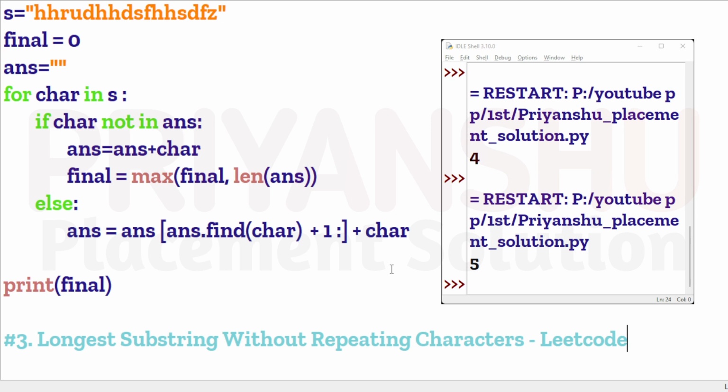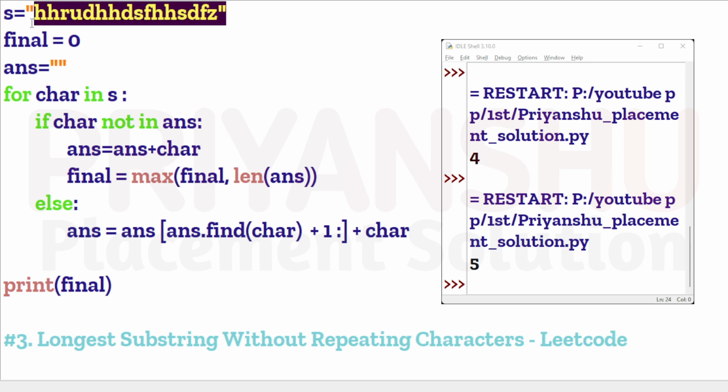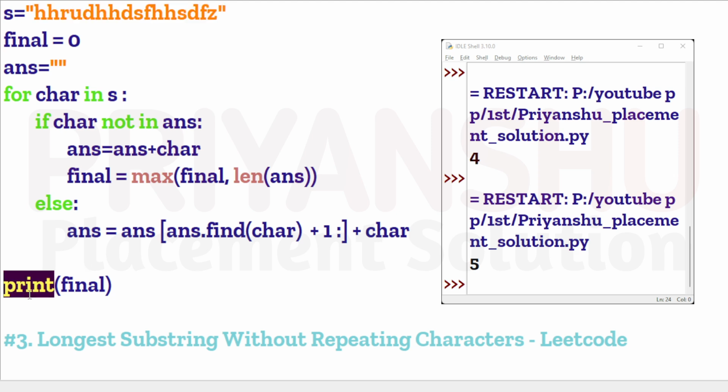One more thing guys, in your LeetCode platform, I think S is given. Let me check on LeetCode. I think S is only given, right? So S is only given, guys. What you need to change in this code? Let me show you. In place of print, you need to return something. Return directly final.